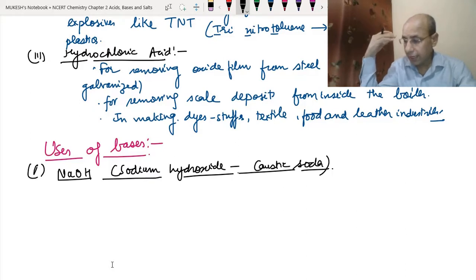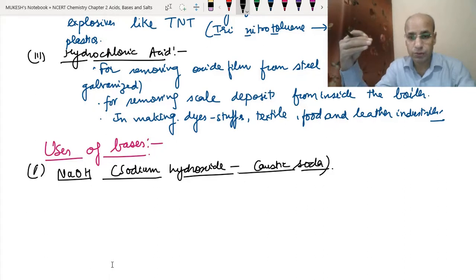Okay, and if you remember class 8, you have studied the fibers, and the first semi-synthetic fiber was rayon, that is the artificial silk, that was made from the treatment of wood pulp with the help of sodium hydroxide. So it is used in making the rayon fiber also, which is used as artificial silk.